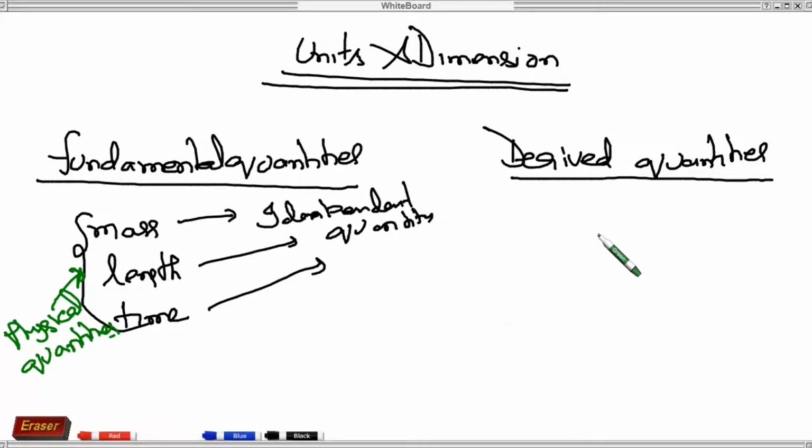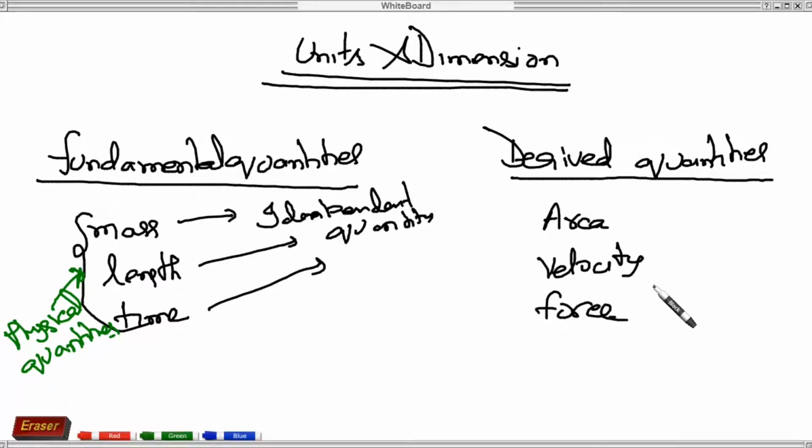So, what is a derived quantity? Like area, velocity, force. These are also physical quantities. Like here, these are physical quantities. These are also physical quantities.